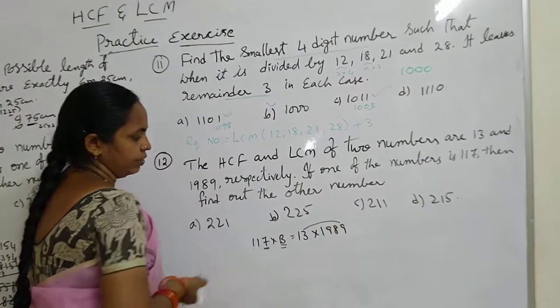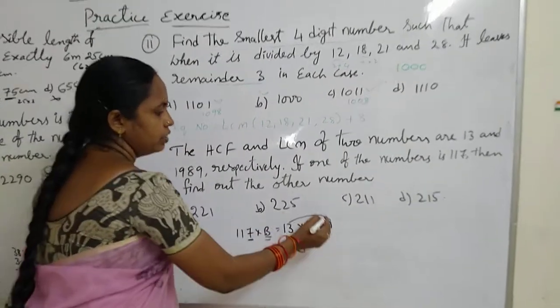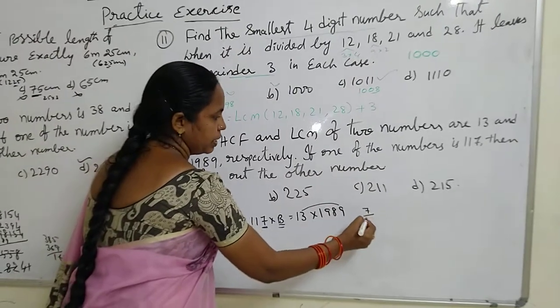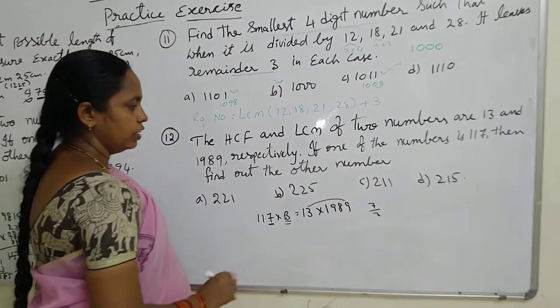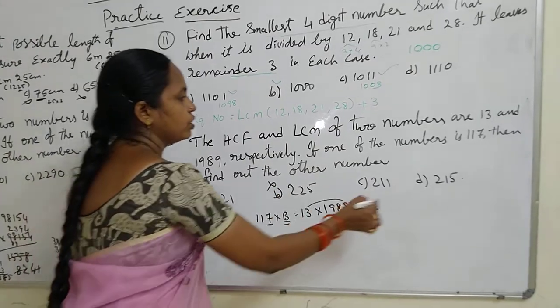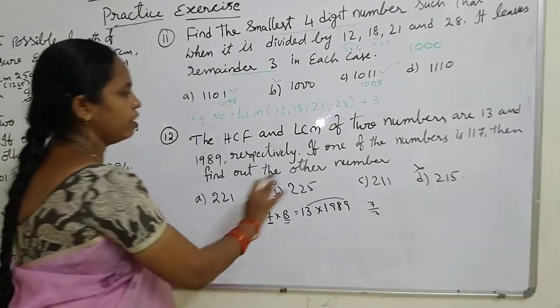Here, 7 by 7. 7 by 7, I will check the unit digit only. So that means the unit digit should be 1. So these two answers are wrong. So it is either A or C.